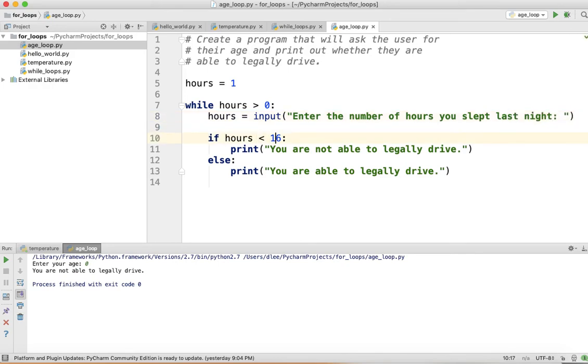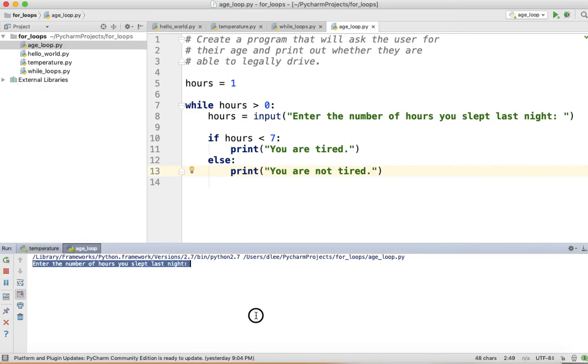And I'm going to say if they slept less than 6 hours, well, let's say less than 7 hours, then I'm going to say you are tired. And then if they slept more than 7 hours, that's going to be the else, and I can say you are not tired. Now let's go ahead and try running this.